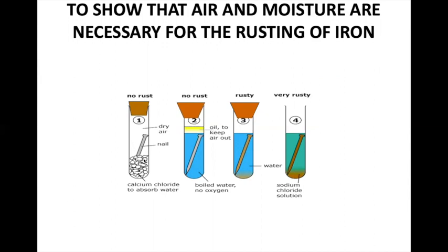Now in this first test tube, we have kept calcium chloride, and calcium chloride will absorb moisture. Since it is covered, what will happen? This is dry air now. This iron nail is not in contact with any moisture, only air, and that is dry. Let us take another test tube where we have boiled the water so that there is no oxygen in it now. We kept a layer of oil on it so that no exchange of air can take place. So now here it is water, and this water is without any oxygen.